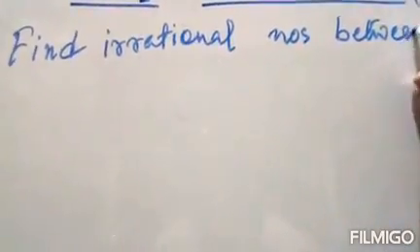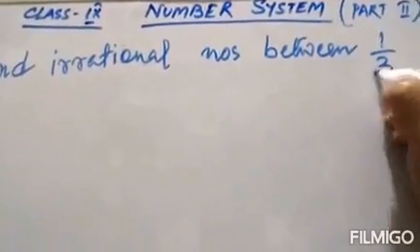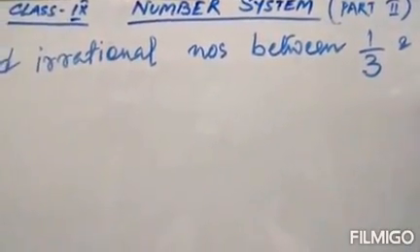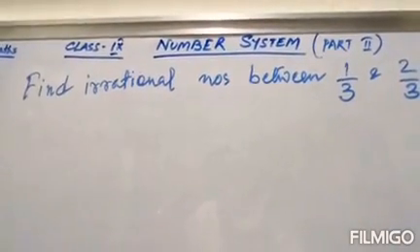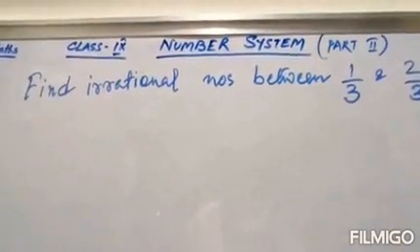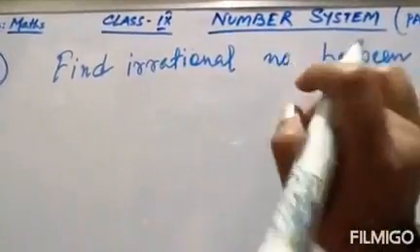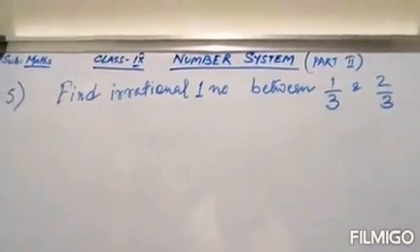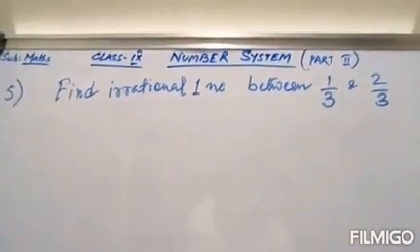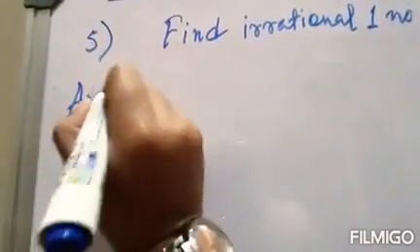Okay, let the numbers be 1 by 3 and 2 by 3. I am telling you to find one irrational number between 1 by 3 and 2 by 3. How will you do that? So what will be your answer?